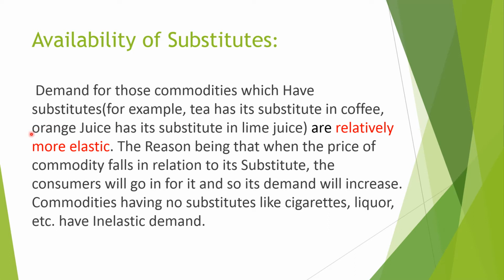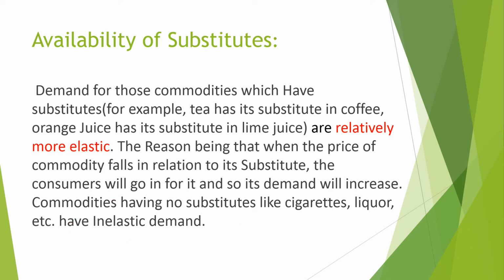But if the commodity has no substitute, like cigarettes or liquor, then we have inelastic demand. We want cigarettes, we want liquor even if the price is very high or very low, because we are habituated to it. So if substitutes are available, then we are more elastic. If substitutes are not available, then we are inelastic in nature.